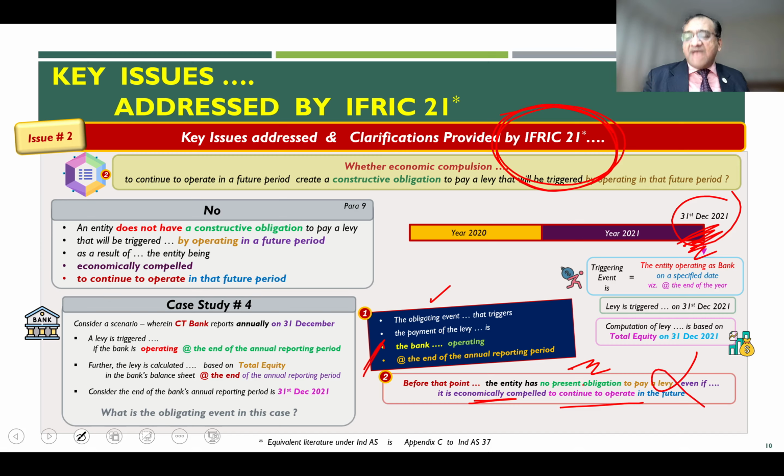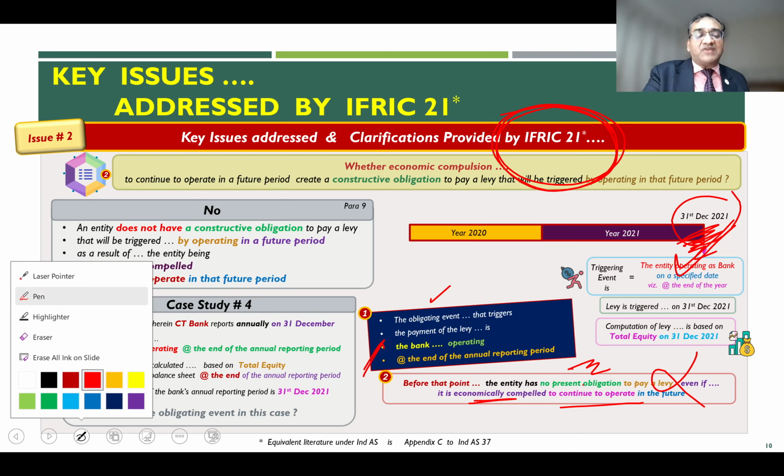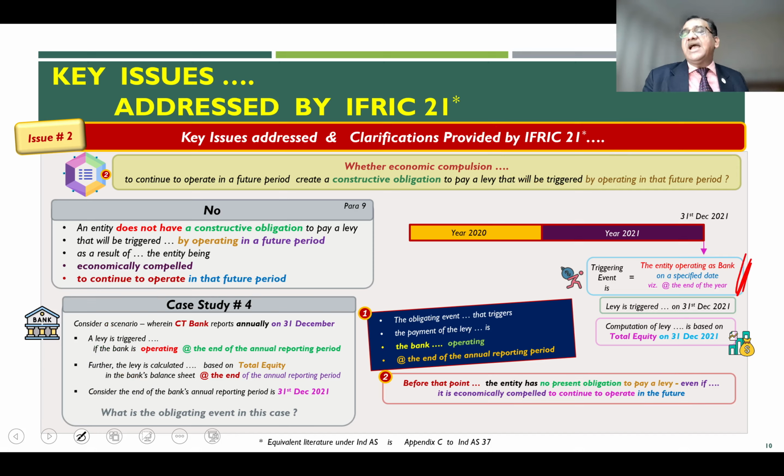The liability will get triggered when and only when you are operating as a bank, in this case on 31st December 2021, because that is the triggering event: you must be operating as a bank on the specified date, which is 31st December 2021. And then only the liability gets triggered. So this is also a point in time.